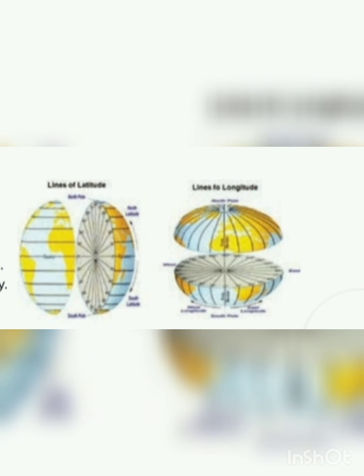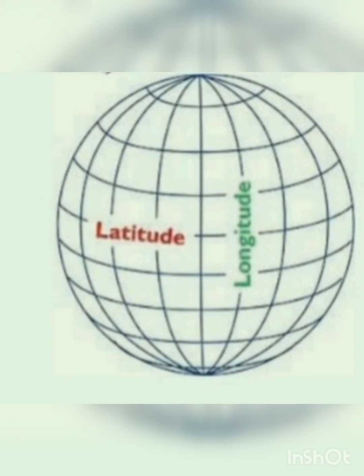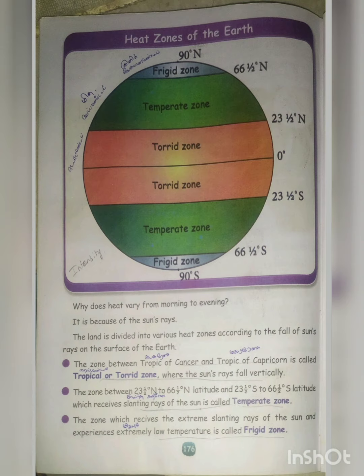The lines of latitude are horizontal lines, and the lines of longitude are vertical lines. These are some of the differences between latitude and longitude. For example, on a world map, latitude and longitude are the correct form of locating a place. See the picture now. Latitude means the horizontal line. Longitude means the vertical line.